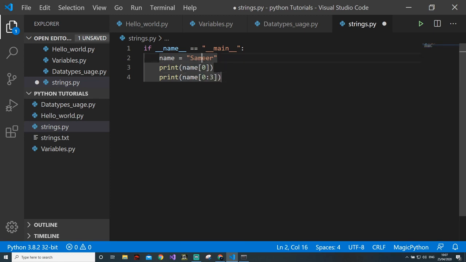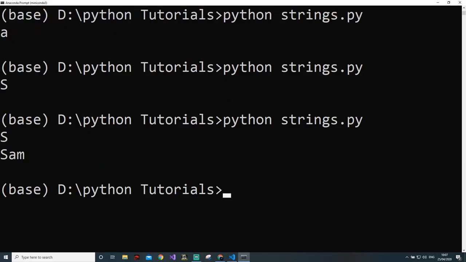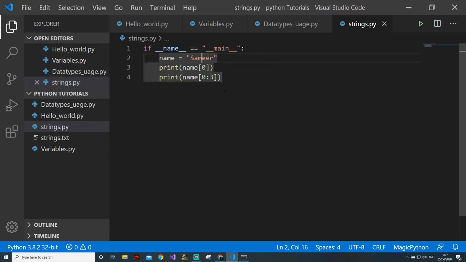It will never touch 3. It will just go up to 2. So the loop goes from 0 to less than 3, not less than or equal to 3. And this is very fast, as you can see. So this is known as string slicing.